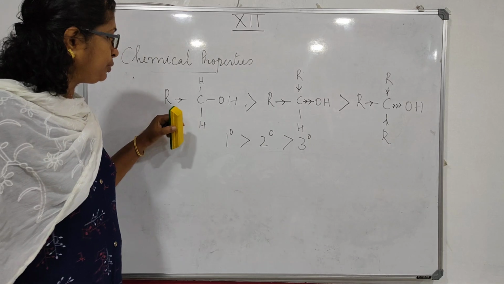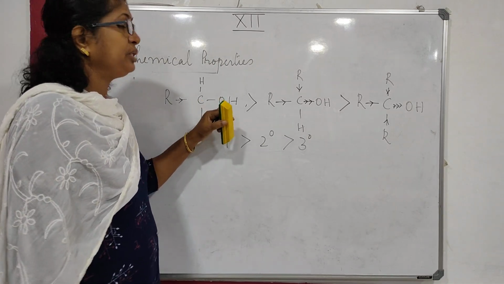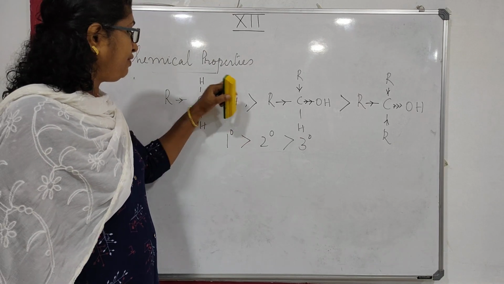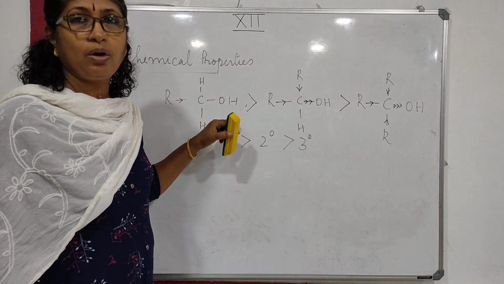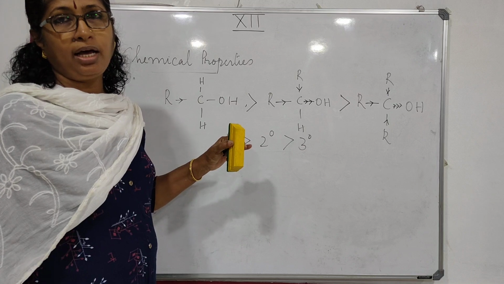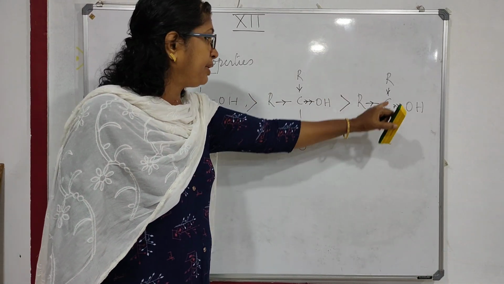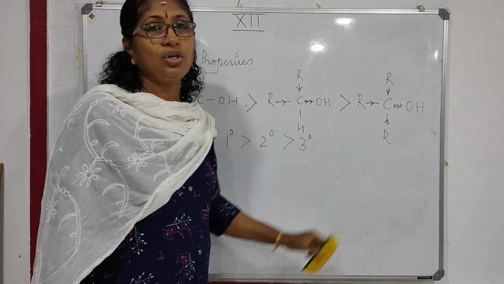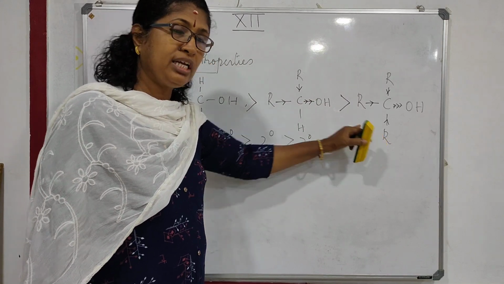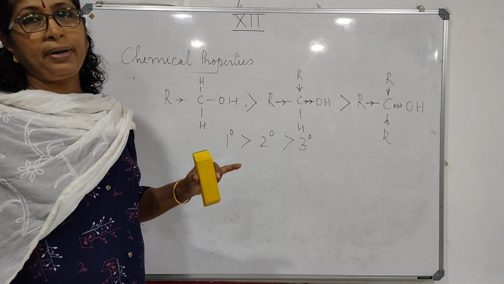It pushes electron density towards carbon, and this electron density is pushed towards oxygen because oxygen is more electronegative, increasing the electron density around oxygen more. Therefore, the OH bond becomes less polar. But this effect is the highest in tertiary, because in tertiary there are three electron releasing alkyl groups. Therefore, the least acidic is tertiary, then secondary, and the most acidic is primary.